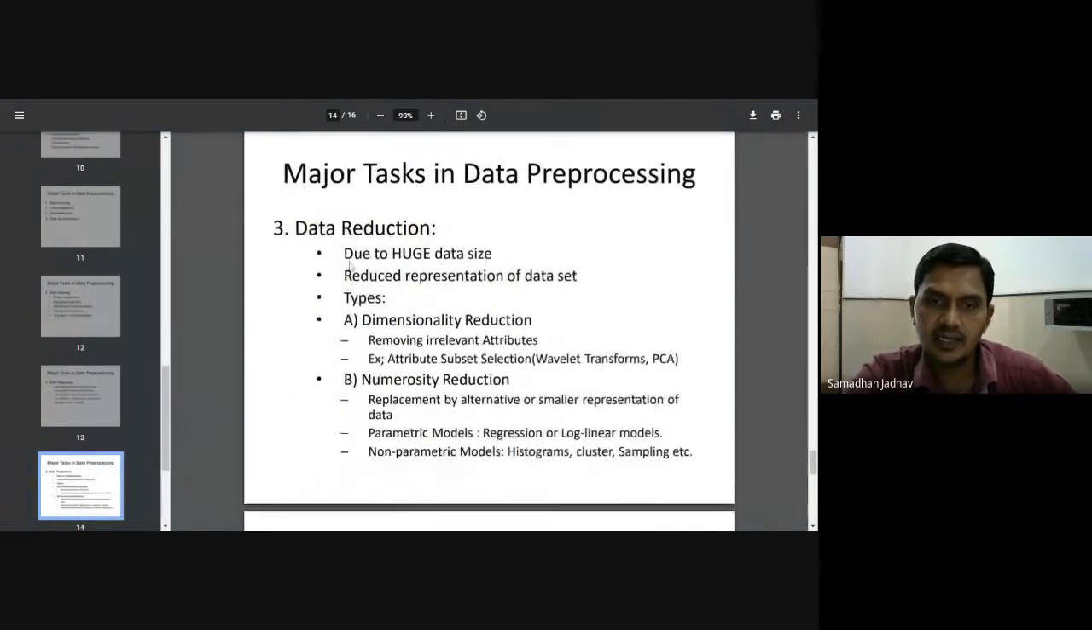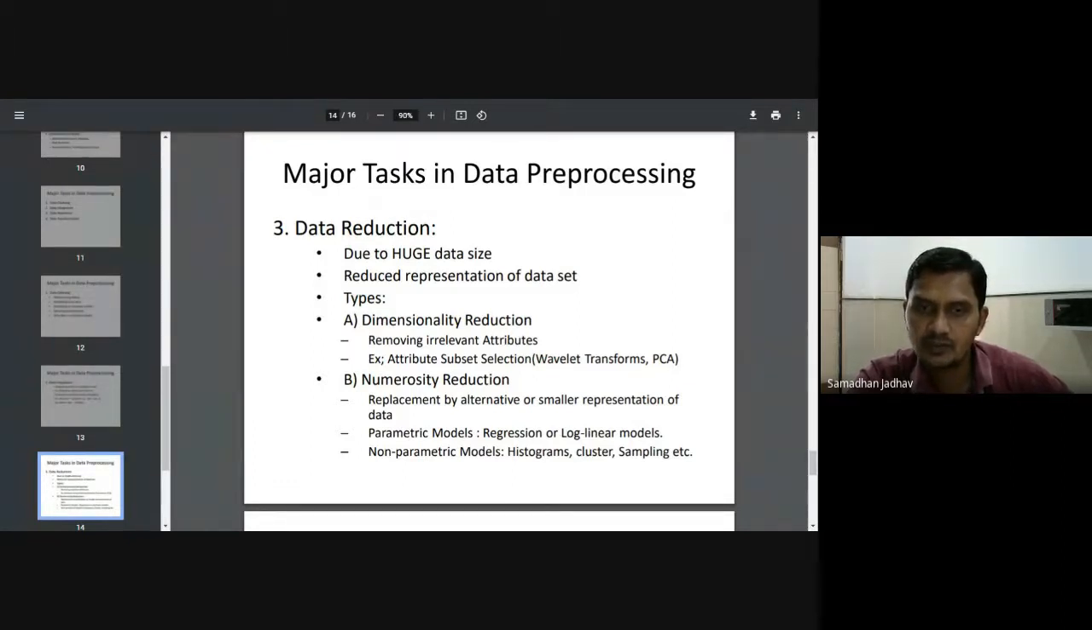Now third is data reduction. So data reduction means, when we use the data for data mining, it is collected from different sources, so it is huge data, in GBs or TBs. So we must reduce its size. Why reduce? Because it is difficult to process such a huge amount of data, or maybe it is not necessary. All the data is not relevant. So we must reduce its size.